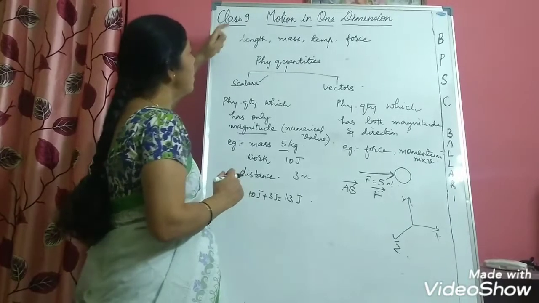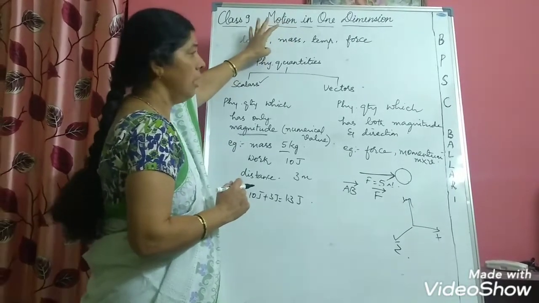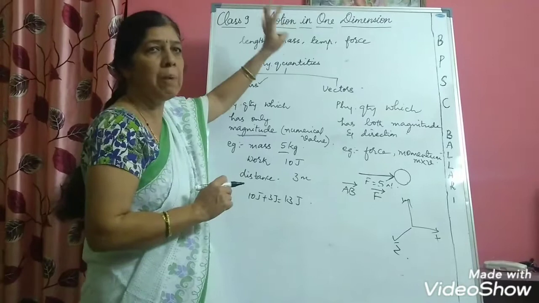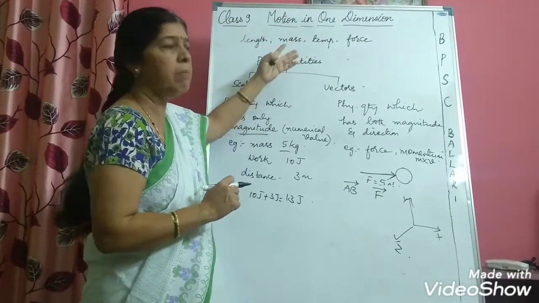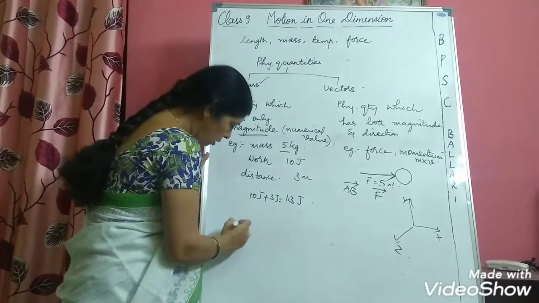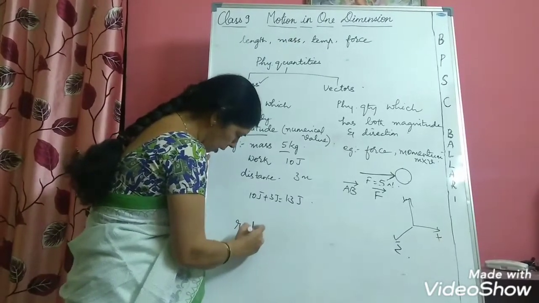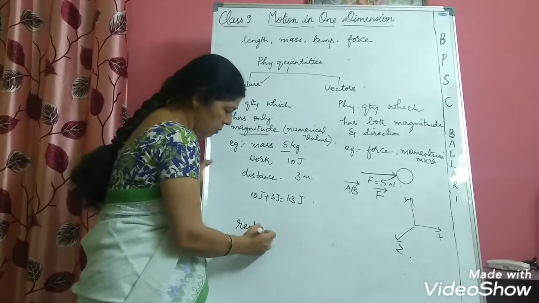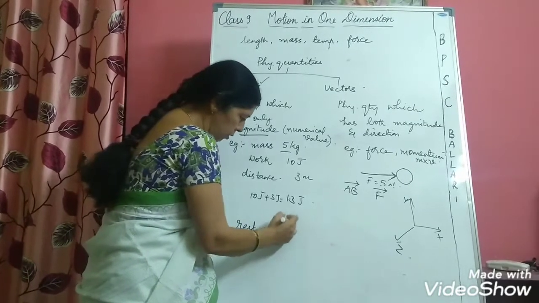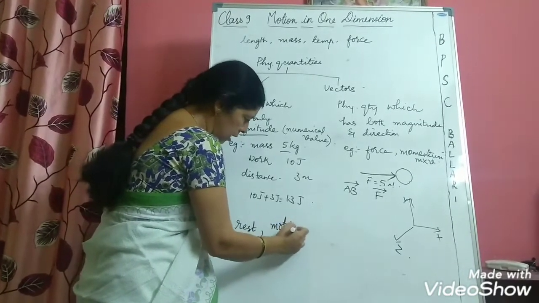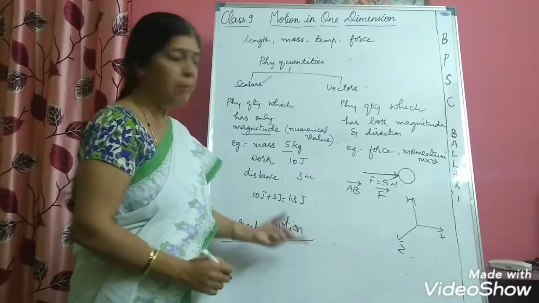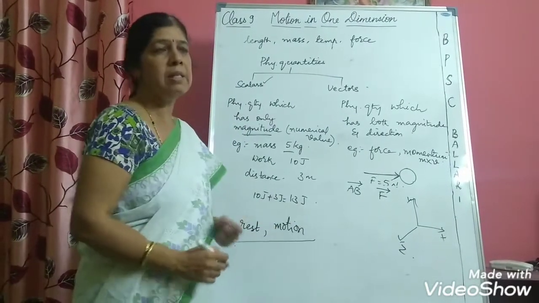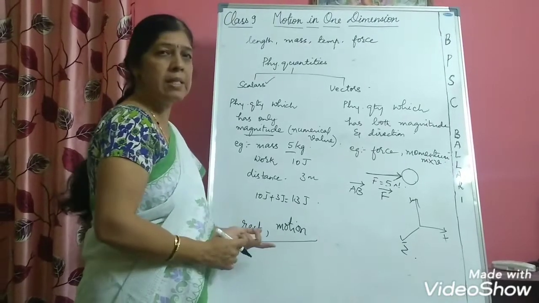Now, always when we talk about motion, we also try to get into our mind one more term, that is called rest. So this we have already learnt in our lower classes. Two terms we have come across already. Our previous knowledge says that there are two states of a body. One is rest and another is motion. Now what is rest?